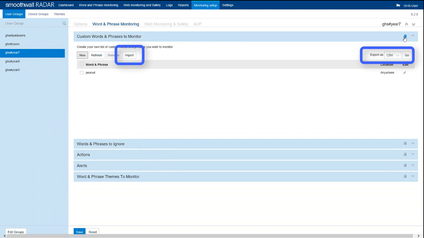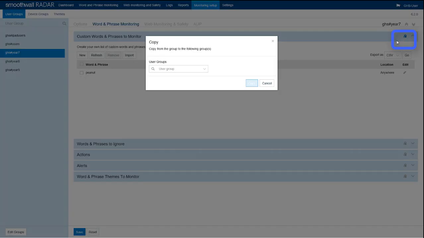The Export as CSV button and Import buttons can be used to copy previously used settings between deployments. The Copy button at the top of each section can be used to copy settings in their entirety between groups. Note that any existing settings already in place would be replaced by this process.